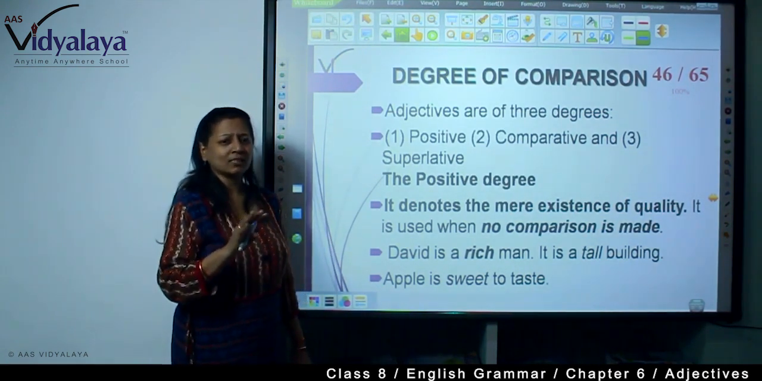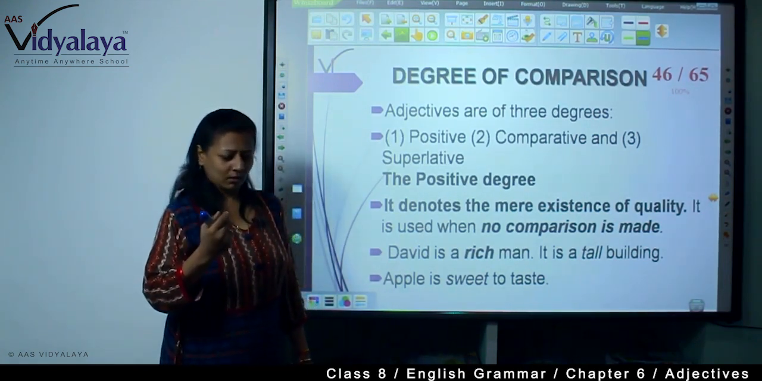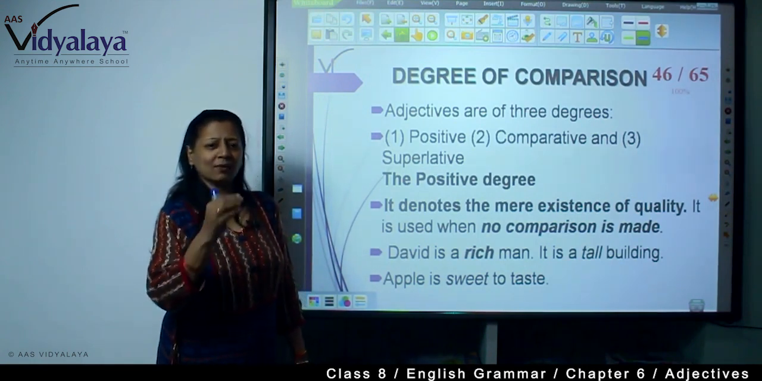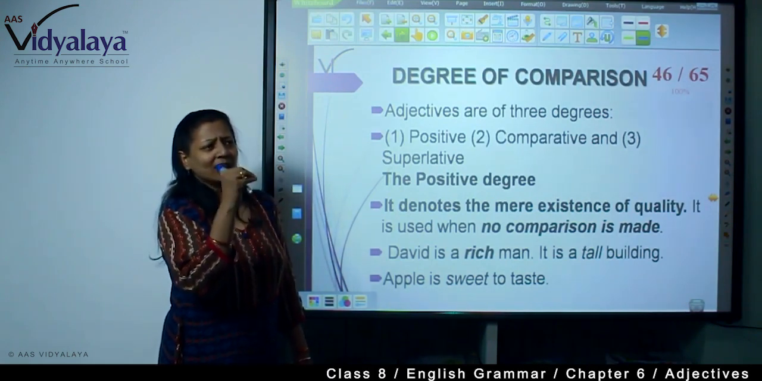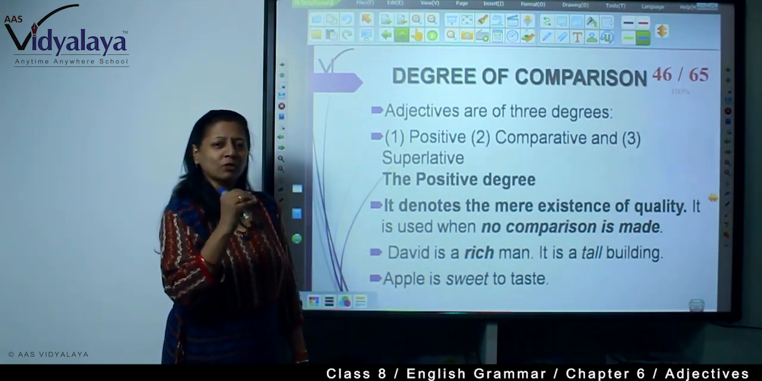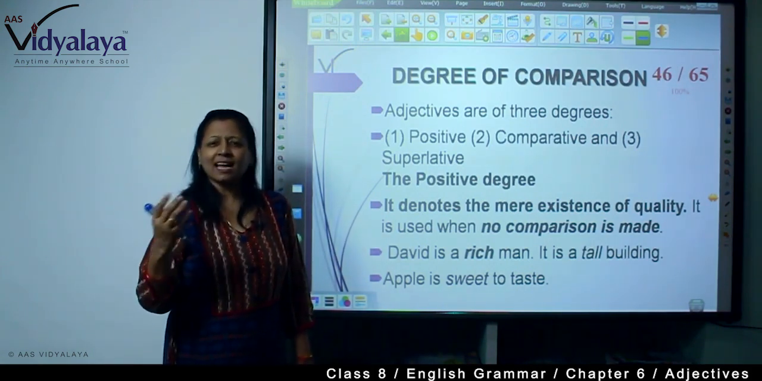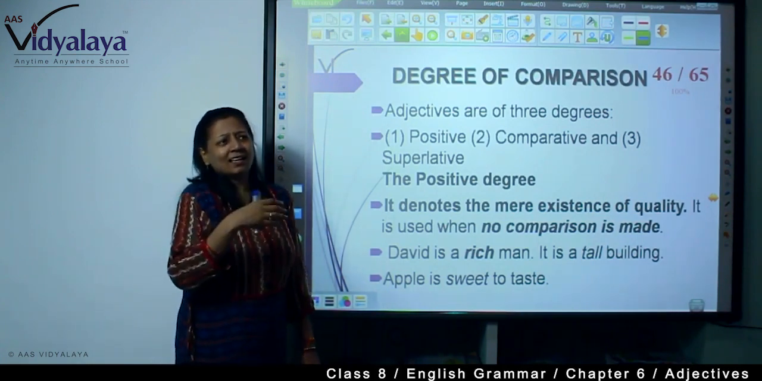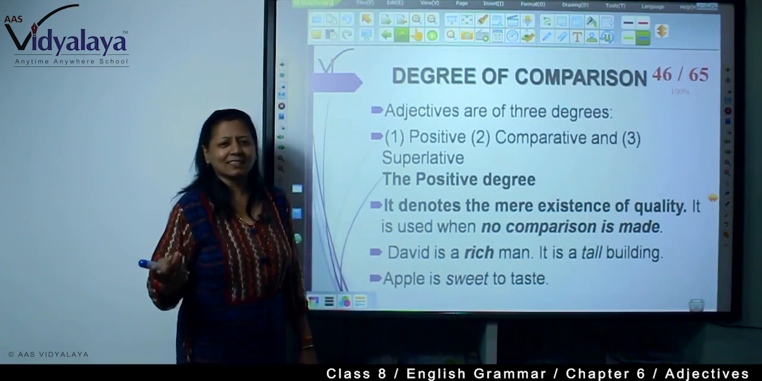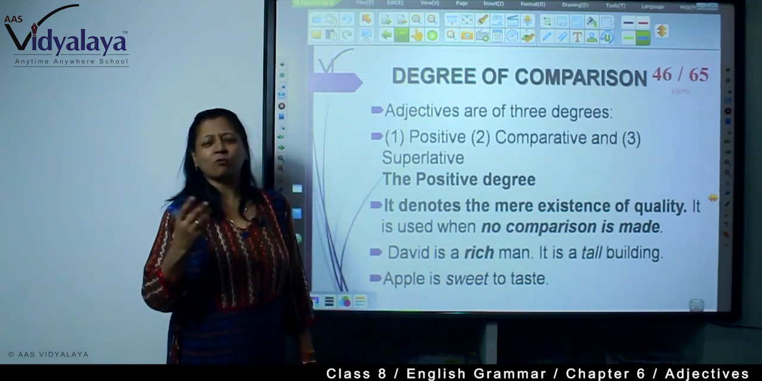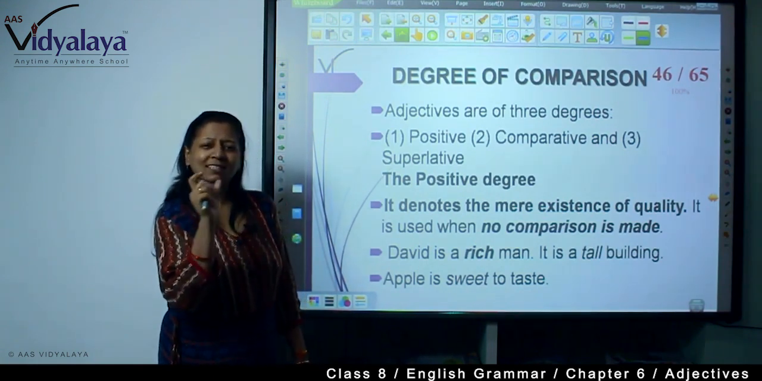When there is no comparison, when you are talking about one person, or when you are giving the quality, or 2 persons are there but they have the same level of quality or ability, then we use positive. He is as good as his uncle. He is as intelligent as Shyam. He is as intelligent as Ram. Whatsoever, intelligence is the same in 2 boys. So it is as intelligent.